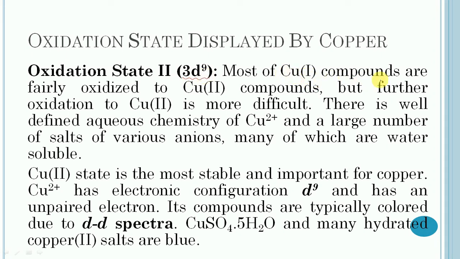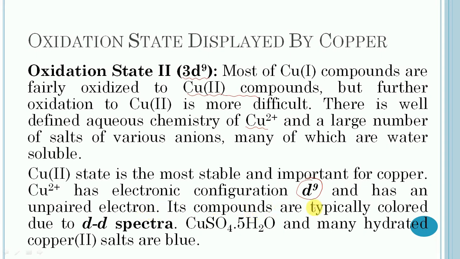Most copper(I) compounds are fairly easily oxidized to copper(II) compounds, but further oxidation to copper(III) is more difficult. There is well-defined aqueous chemistry of Cu2+ and a large number of salts of various anions, many of which are water soluble. The Cu2+ state is the most stable and important for copper. Cu2+ has electronic configuration 3d9 and has an unpaired electron.